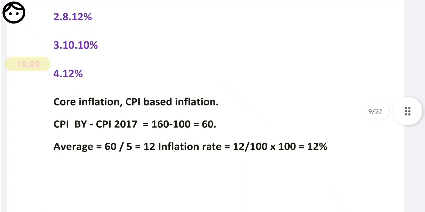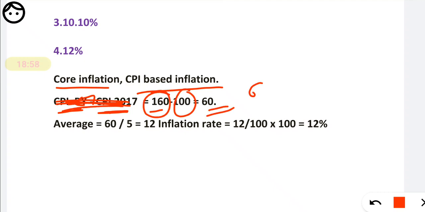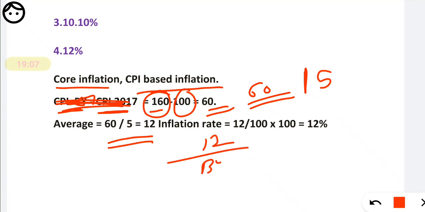See here, the explanation again. Core inflation is always based on the CPI. So for the CPI, for the current year and base year, you have to take the difference. For 2017 minus the base year, you will get 60 as the total increase over the entire period. We have to calculate the average, divided by 5, you will get 12. And again that 12 is divided by the base year value and multiplied by 100, and you will get the answer.